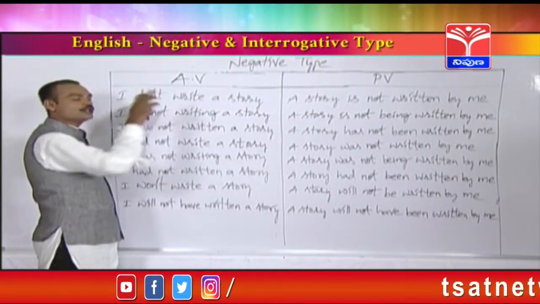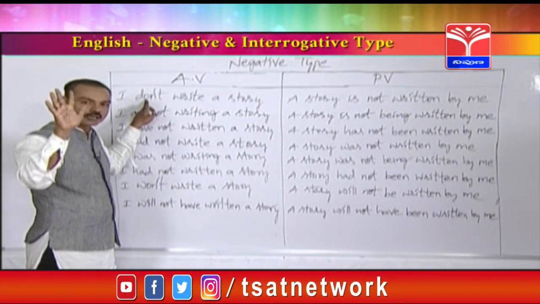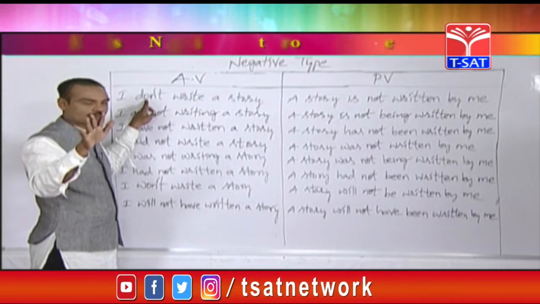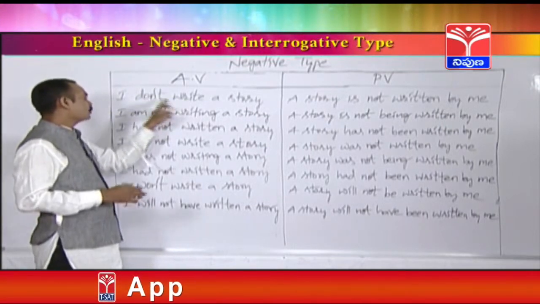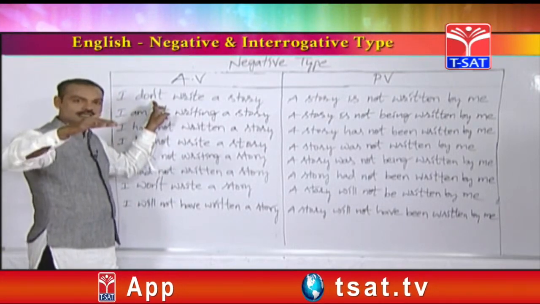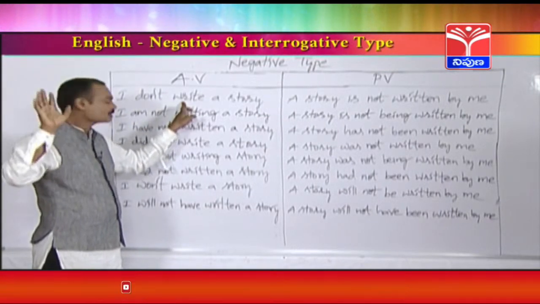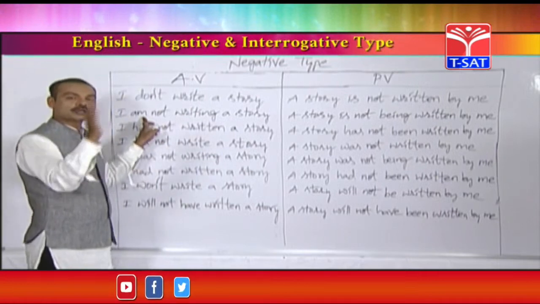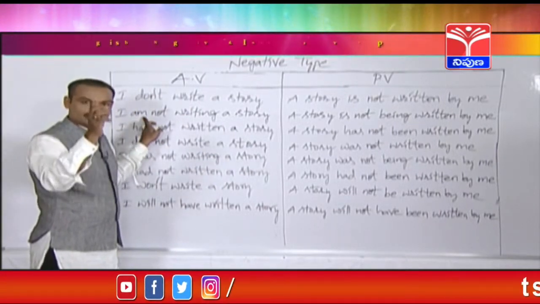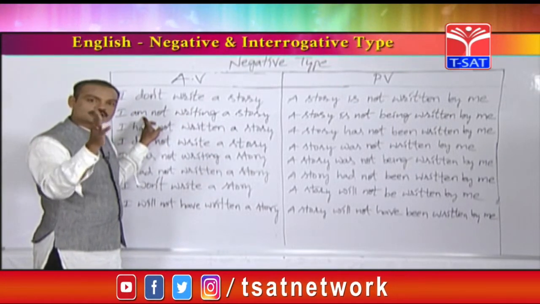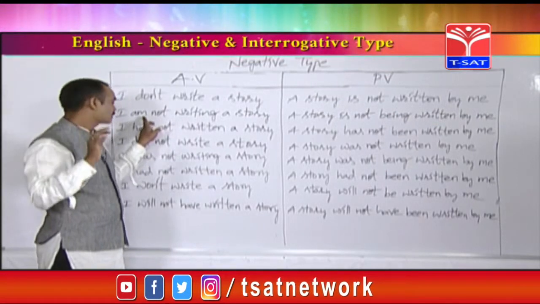Here, after I, we, you, they, don't; after he, she and any singular subject, doesn't. Whenever you find am not, is not or are not, those are sentences of present continuous.